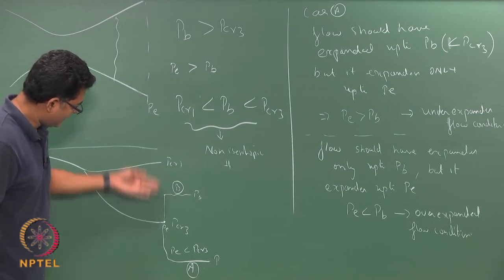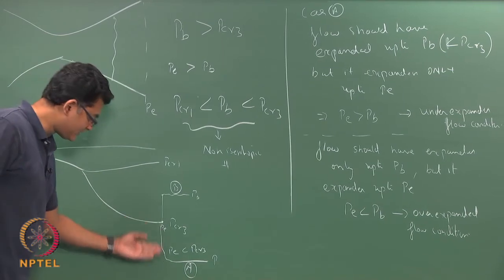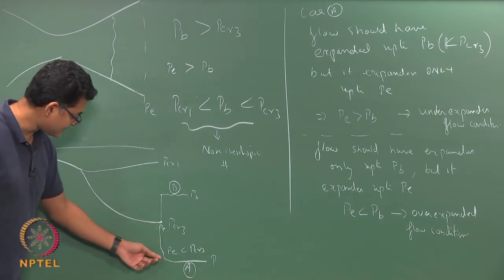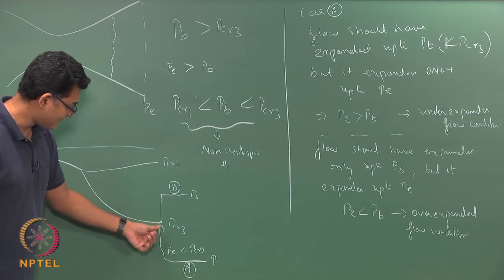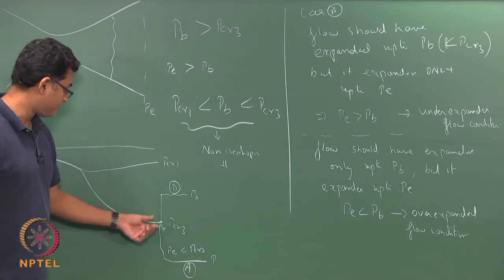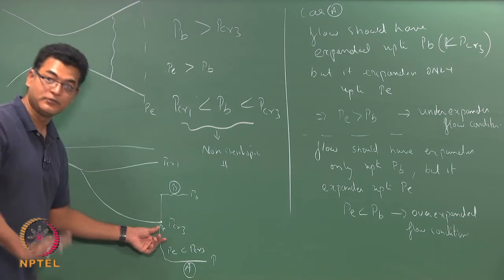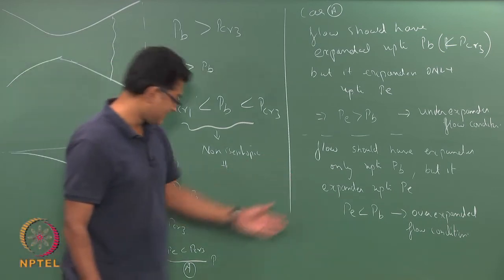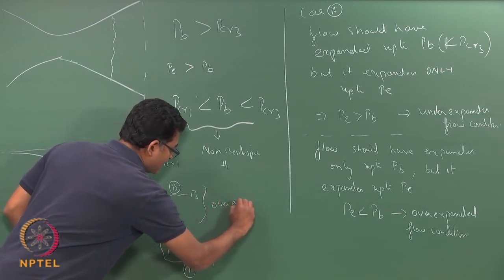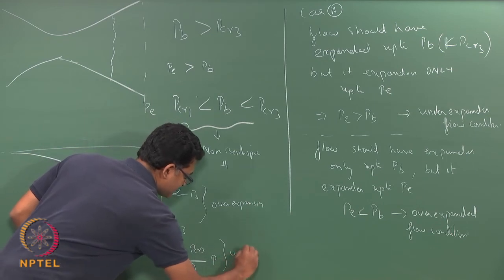Okay. So, in this regime you have your over expanded flow and this is your under expanded flow. Remember the way we call it, this is under expanded because the flow should have expanded up to Pb, but it expanded only up to Pe. The other way, the flow should have expanded only up to Pb, but now it has expanded to Pe. Okay. So, that this is over expansion. And this is under expansion.